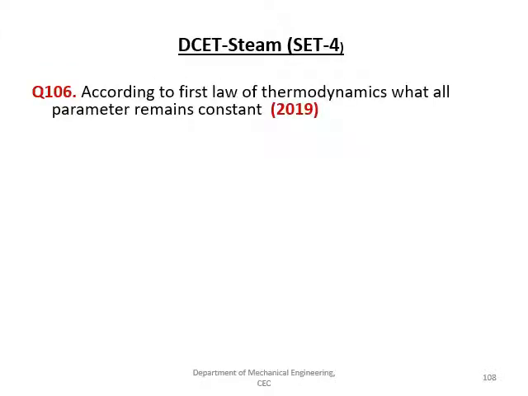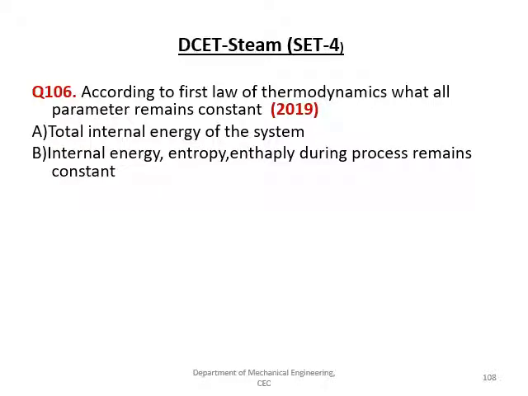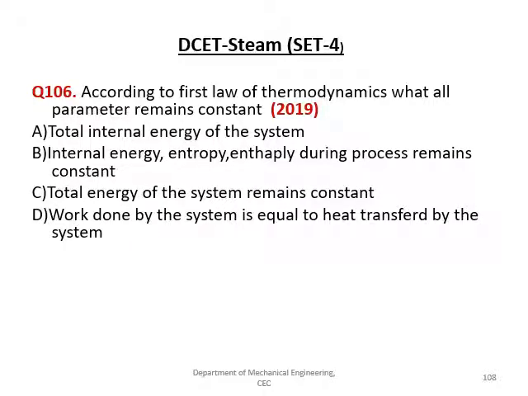According to the first law of thermodynamics, what parameter remains constant? The given options are total internal energy of the system, internal energy, entropy, enthalpy during the process remains constant, total energy of the system remains constant, work done by the system is equal to the heat transferred by the system.